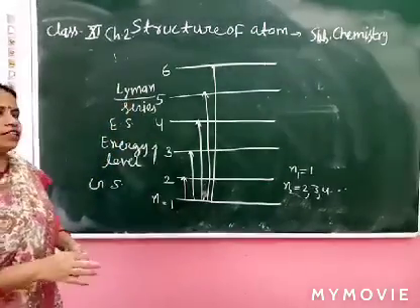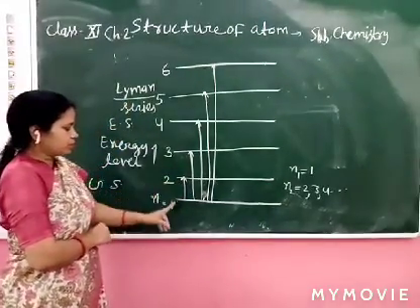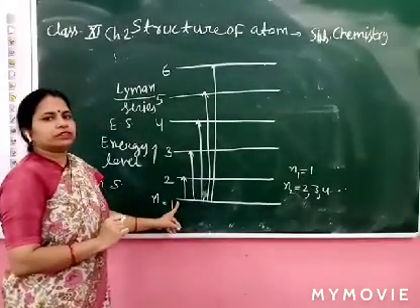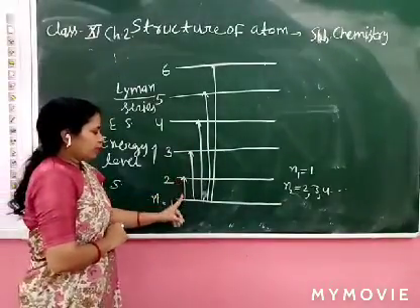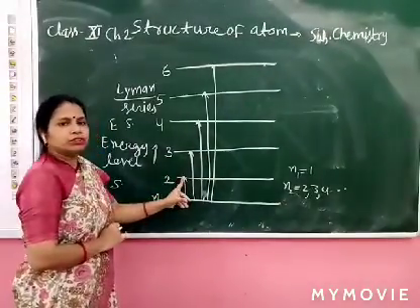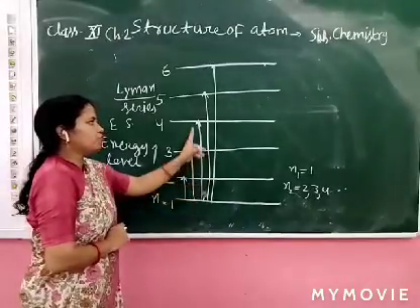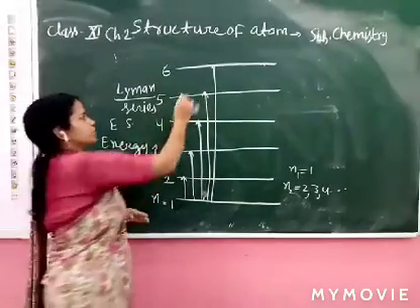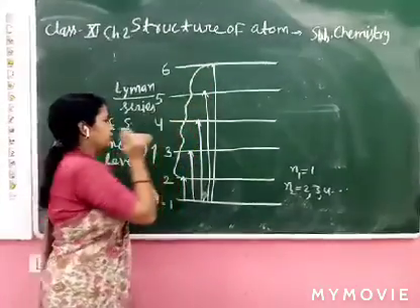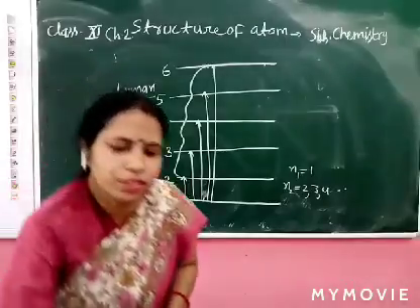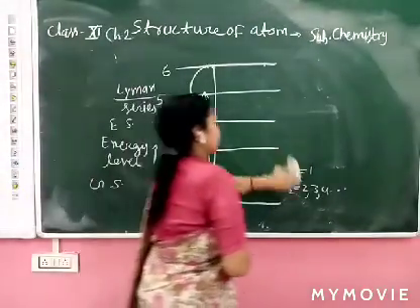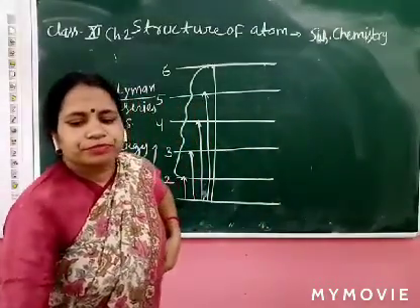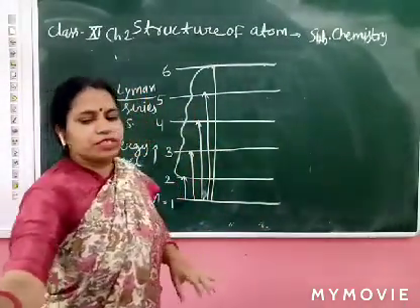Now again I will explain. When the ground state is 1, and the electron jumps from 1 to 2, 1 to 3, 1 to 4, 1 to 5, 1 to 6 and so on, this is the Lyman series. These are all the Lyman series. Next, you have to make the diagram of the spectra.